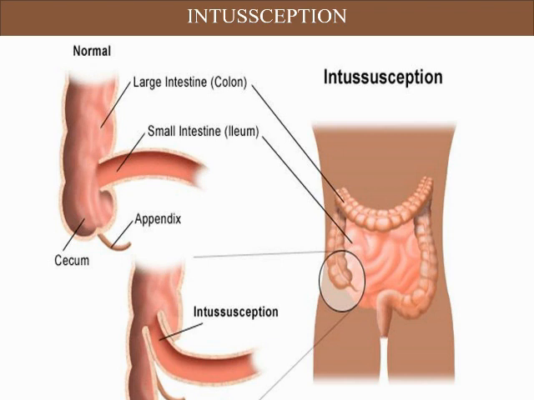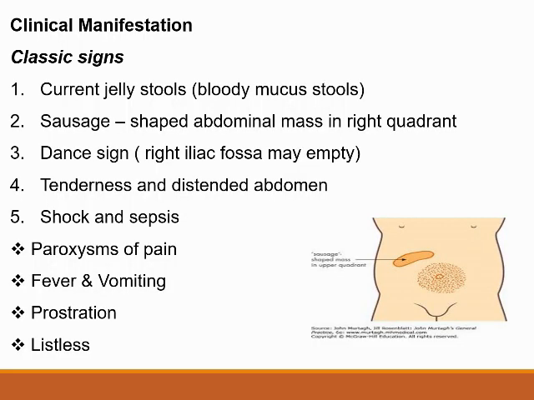The right side picture, if you see through that, the small intestine will be invaginated into the cecum, where the round black color is the intussusceptional area.